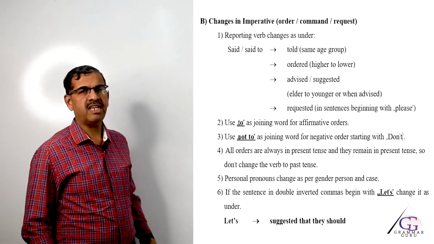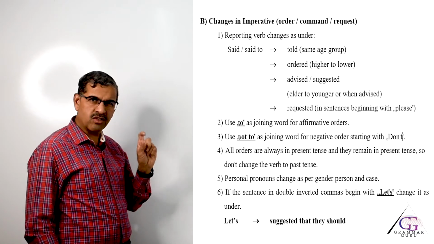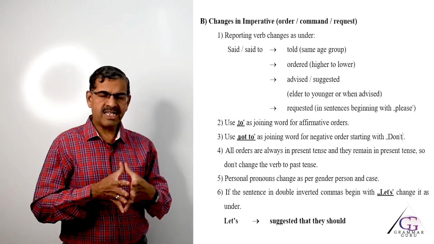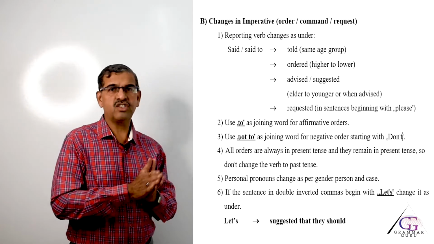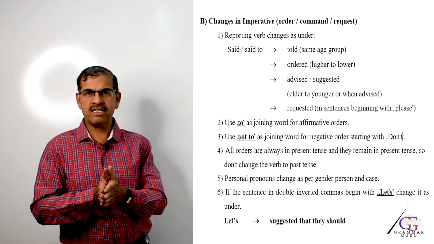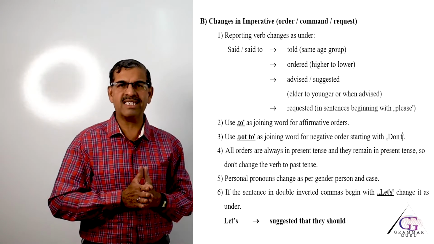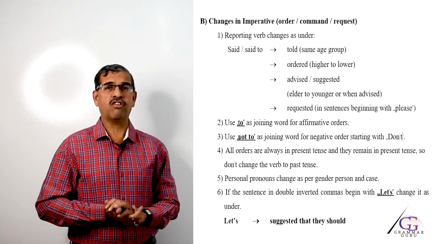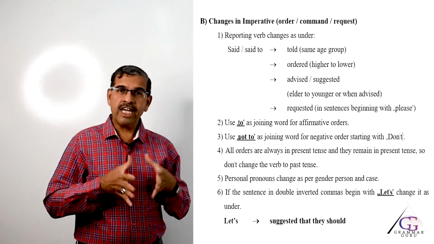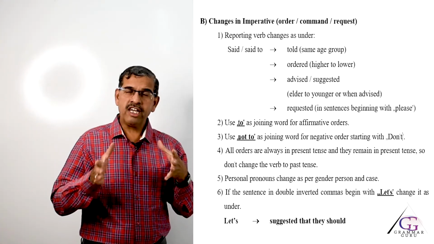The third one is that said or said to can also be changed to advised or suggested, because friends, every time an order is not like an order. Imagine you are in 10th standard or 12th standard, appearing for an important examination, and a distant uncle calls you and says, take care of your health, take regular exercise, study hard.